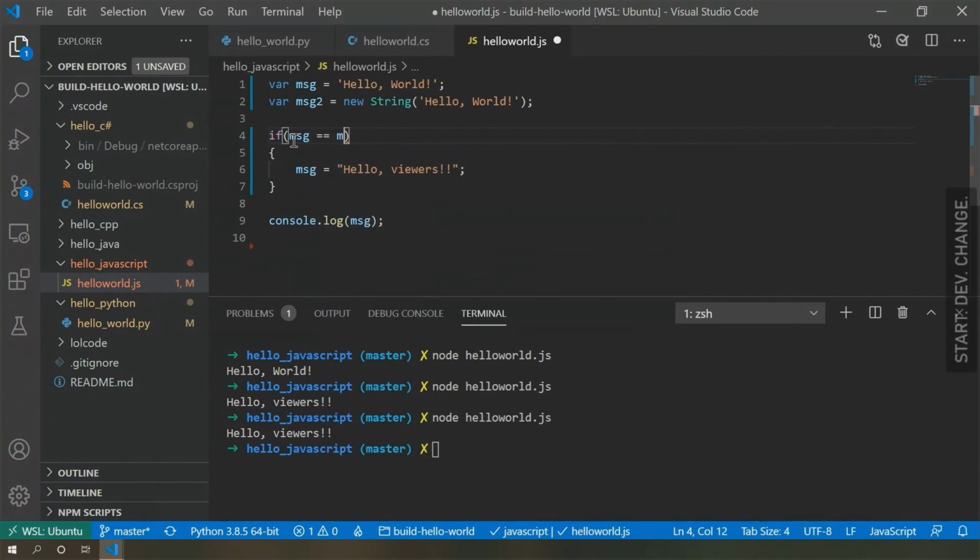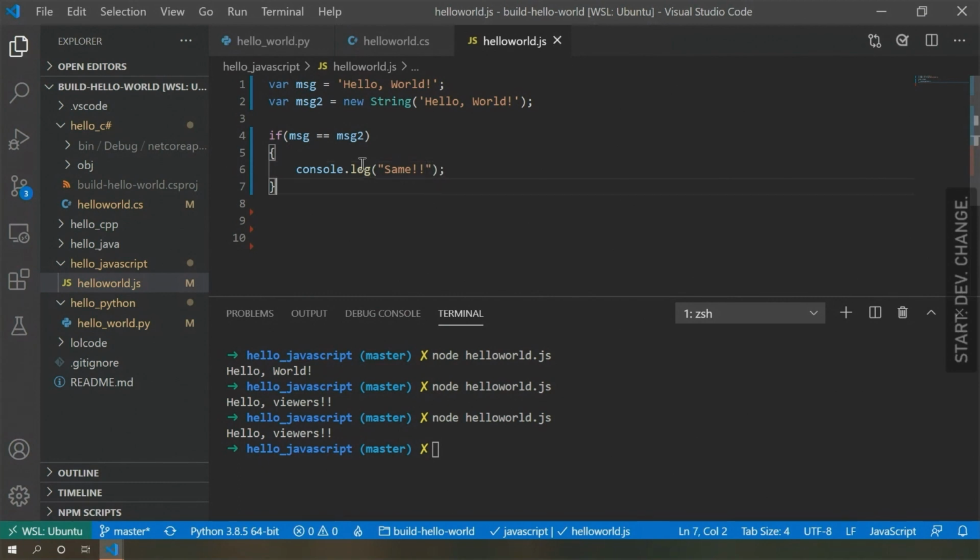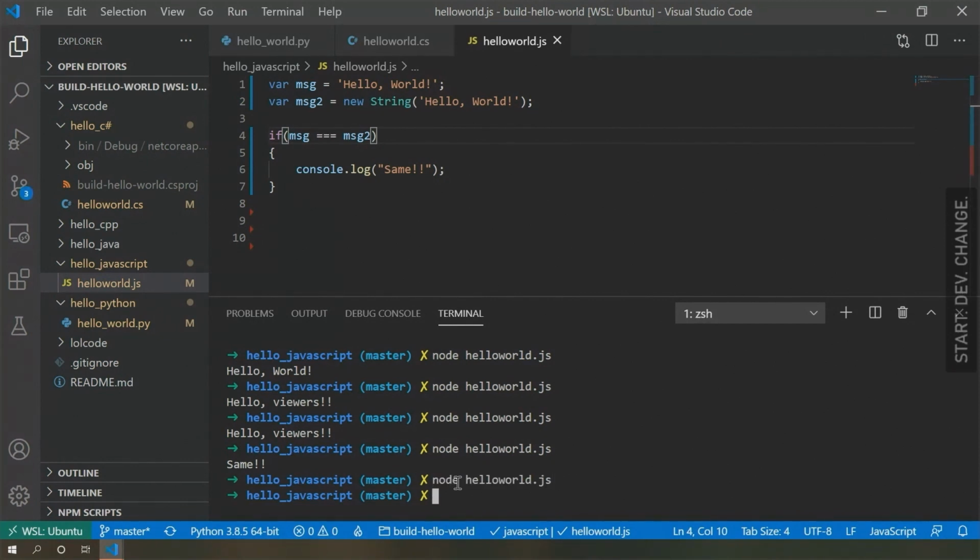So if I want to check if those 2 strings are the same, I might check like this using an if statement. And so I've checked, does this message equal this message? And it printed out same. So yes, it does equal the same thing. But if I do a quirky, weird JavaScript thing and add a third equal sign, it doesn't print out anything because now JavaScript does not say they are the same. And this is because of what I said, type coercion.